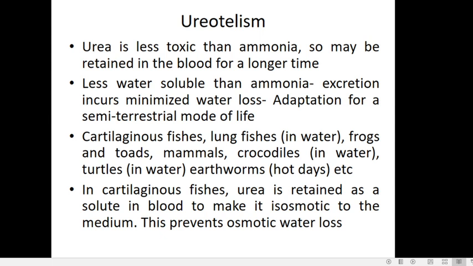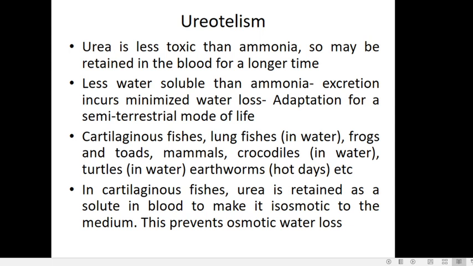Humans are the best examples. Occasionally we eliminate urine, through which urea is eliminated from the body. It is not like the continuous excretion of ammonia that the ammonotelic organisms do. But ureotelic organisms periodically remove urea from their body in the form of urine.